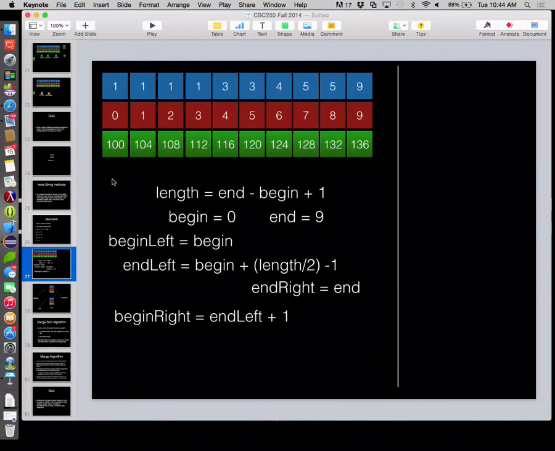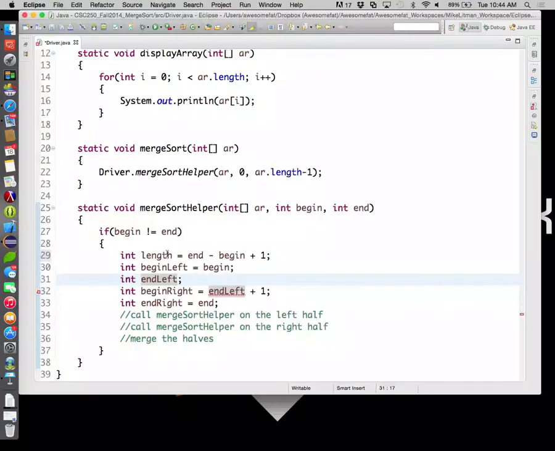All right, so let's make sure our variables are all set here. Here's length. Begin left is that. End left is equal to begin plus length divided by 2 minus 1. Okay, and we know this will do integer division, which is not allowed to have decimal places. Does integer division round? What does it do? Truncates, cuts it off. Okay, so 2.99 or 2.01 are both 2 with truncation. All right, so that's our end left.